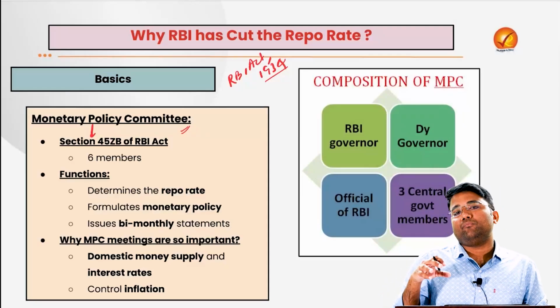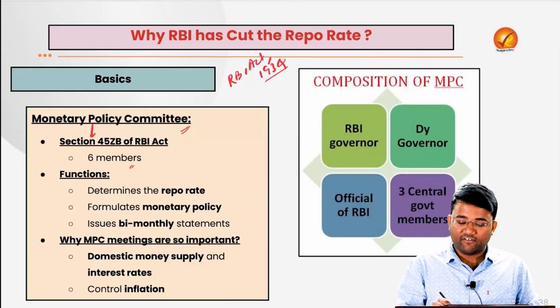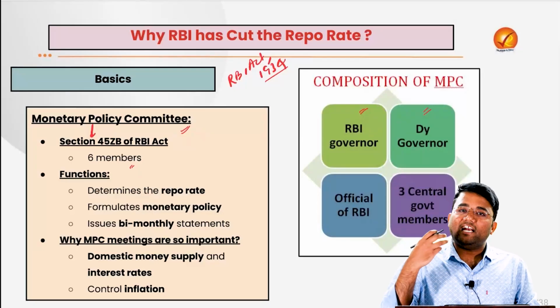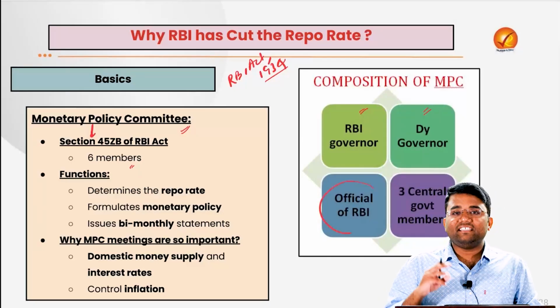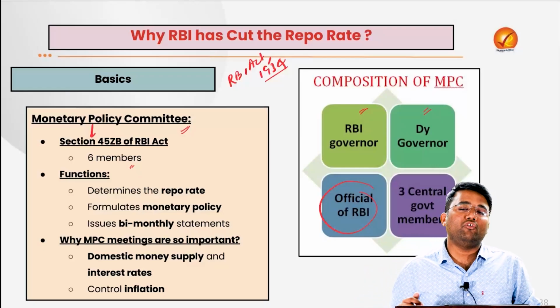The composition of the Monetary Policy Committee is that there are a total of 6 members. One is the Governor of the RBI, the second is the Deputy Governor of the RBI, and another member of the RBI, and there are 3 central government members who are nominated by the government itself.